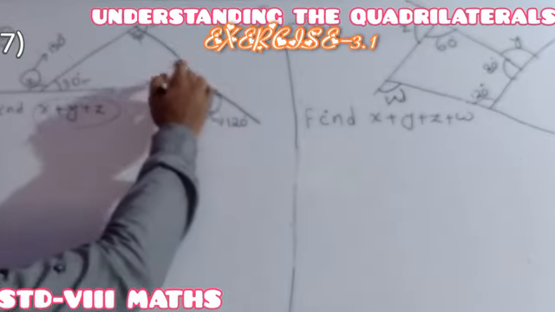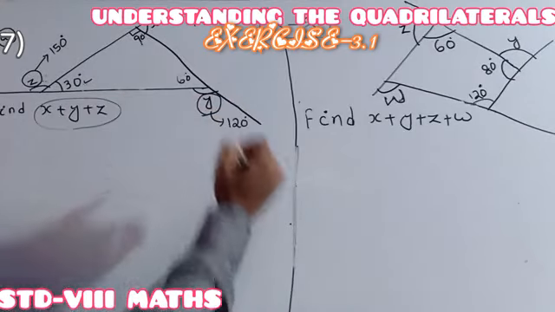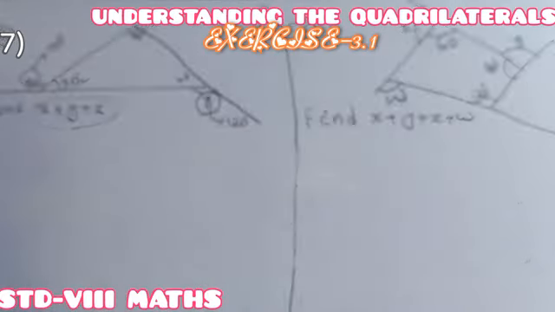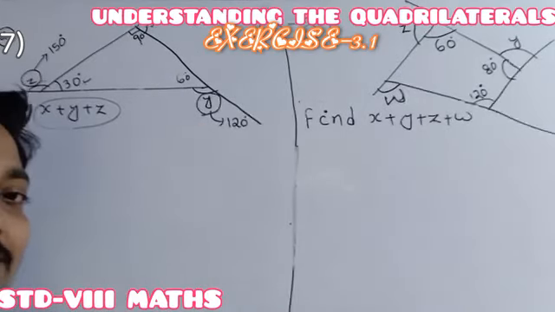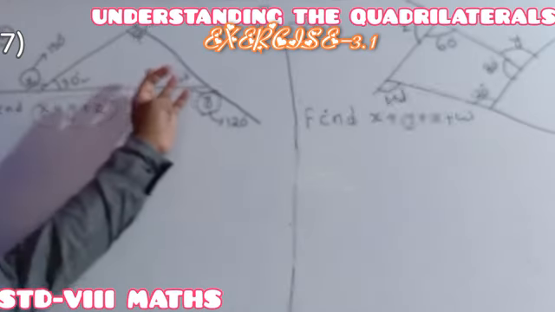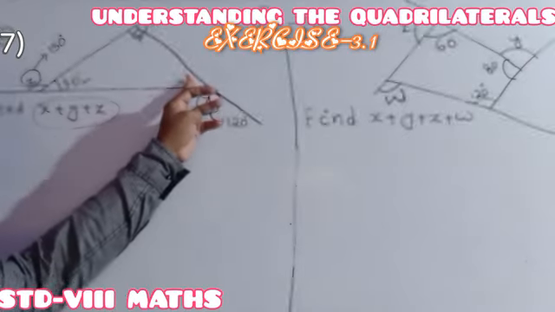So 100%, this one will be 60 degrees, and this one is 60, so this one will be 120. So you may find this angle, 120 degrees, by using the exterior angle property of a triangle. Otherwise, by using the sum of the interior angles, we can find this one.